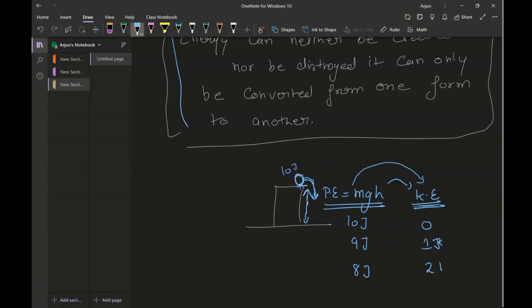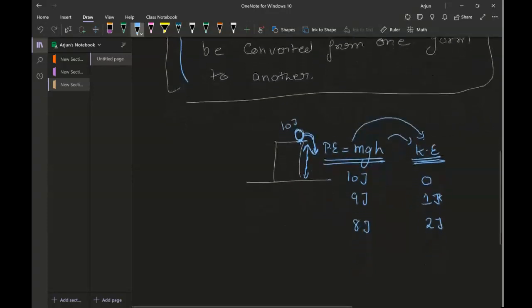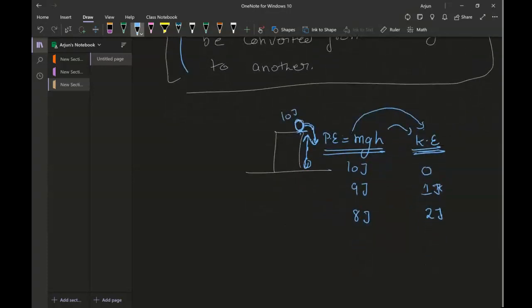This will change to 2 joules of kinetic energy. And when the ball is just about to hit the ground, it will lose all its potential energy. Again, mark my words, in physics, the wording is really important. I'm saying it's just about to hit the ground, meaning it is ever so close to hitting the ground. So I can assume that potential energy is zero at that time, and kinetic energy will be 10 joules.